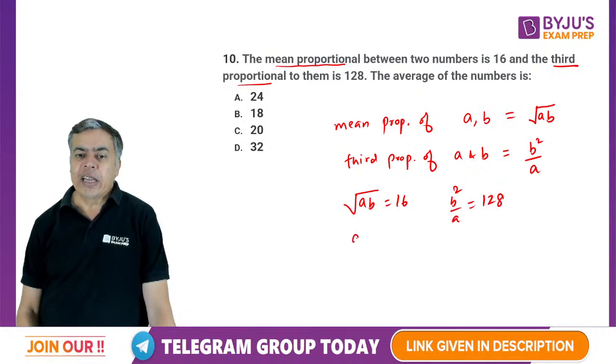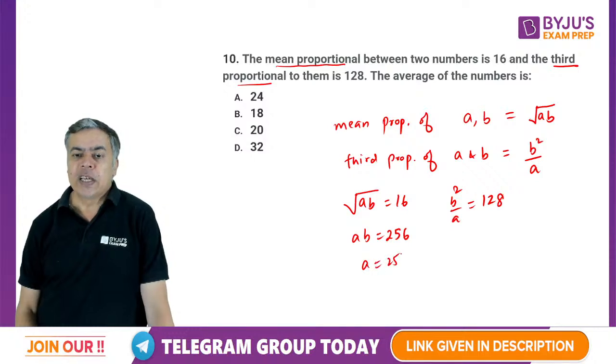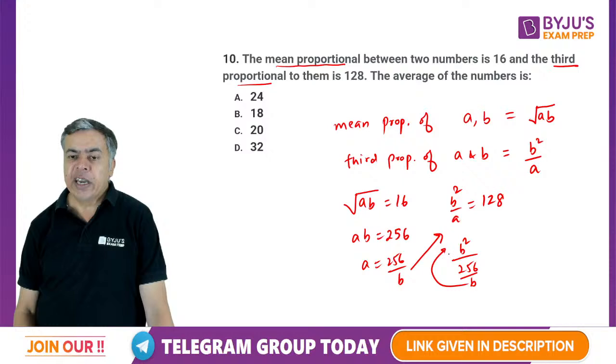From here I can get AB equal to 256. Now if I know AB equal to 256, can I put A equal to 256 by B? I will put this value here. So it will become B square by 256 by B, which I can take here.